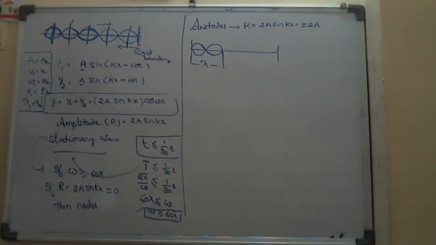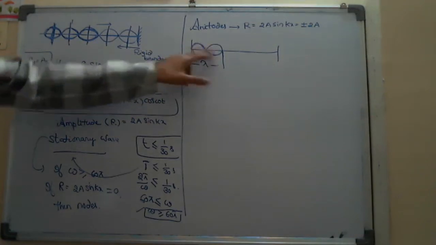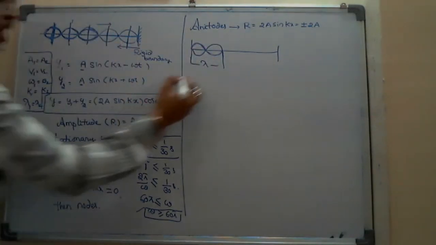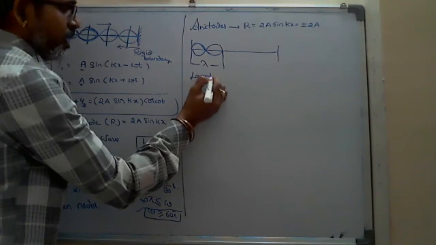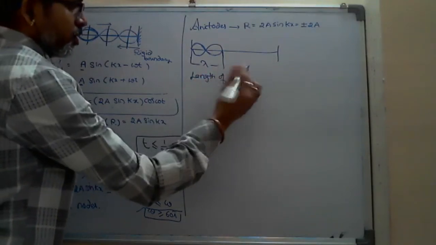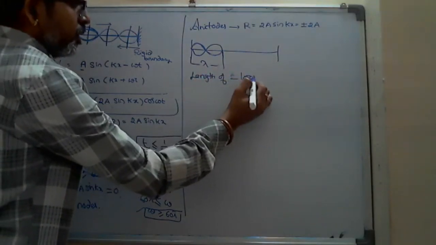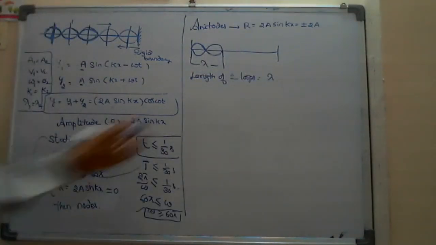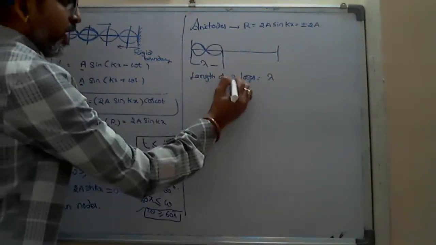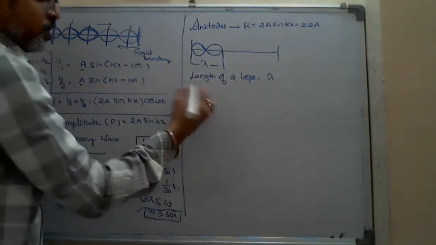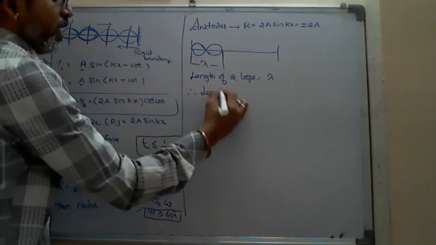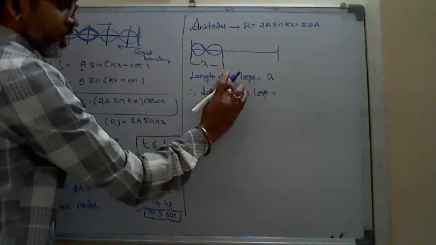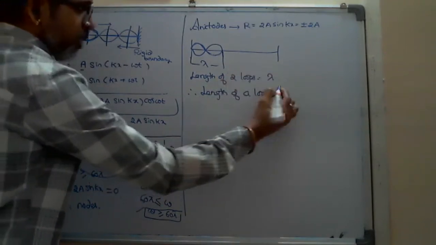In that lambda, how many loops are there? 2 loops, am I right? The length of 2 loops is equal to lambda. When we come to numericals, they ask to find the length of one loop. Simple. The length of a loop: this is of 2 loops, so one loop means lambda by 2.